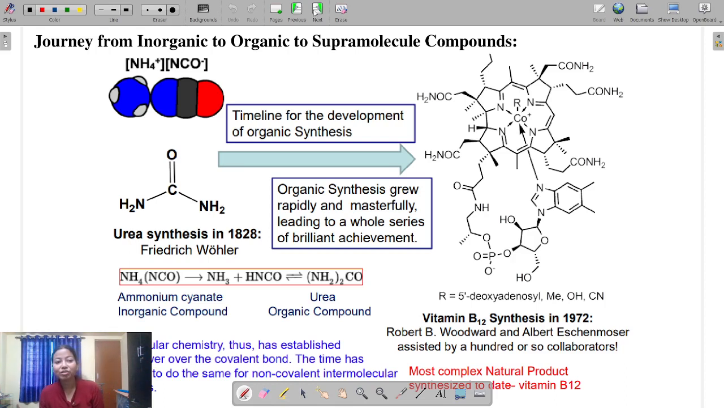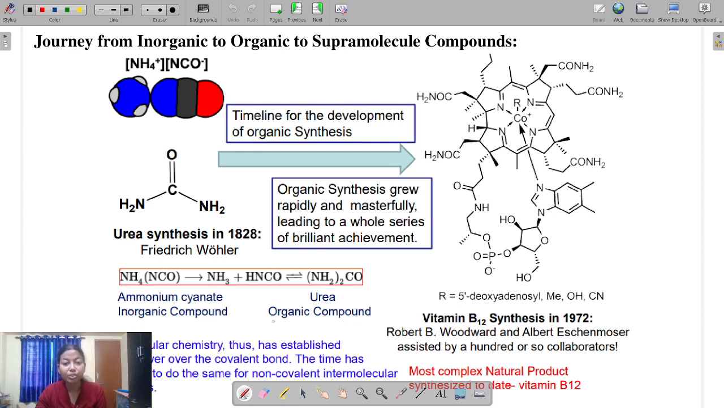Okay, next we can go through the journey of the discovery of molecules from inorganic to organic compounds and organic to supramolecular compounds. Students, if we try to find the first synthesized organic molecule, that is nothing but urea. Urea is the first synthesized organic molecule. It comes from ammonium cyanide, an inorganic molecule. Ammonium cyanide breaks up into ammonia and hydrocyanic acid, and their combination generates urea. So urea is the first organic molecule.